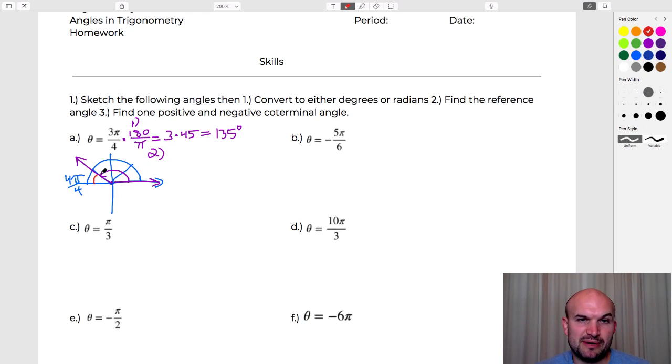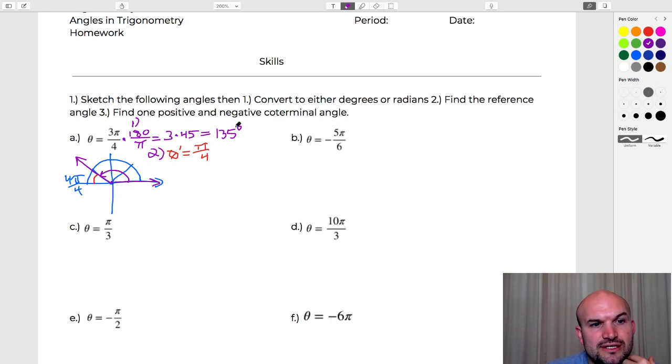Well, if I've already traveled 3 pi over 4, and I know halfway around the circle is 4 pi over 4, that means I need to travel pi over 4 to get back to the x-axis. So that is going to be my reference angle. And again, we use the notation theta prime to represent our reference angle.